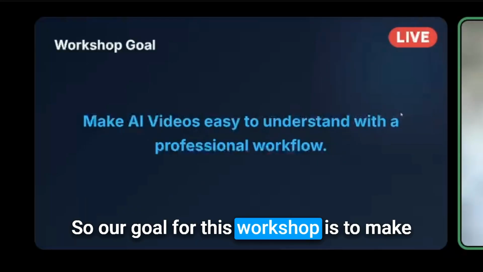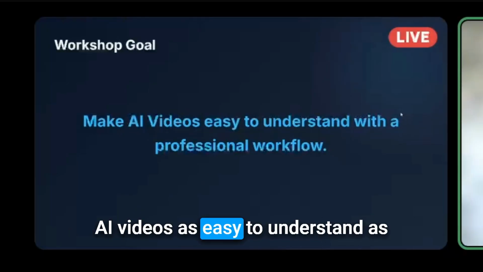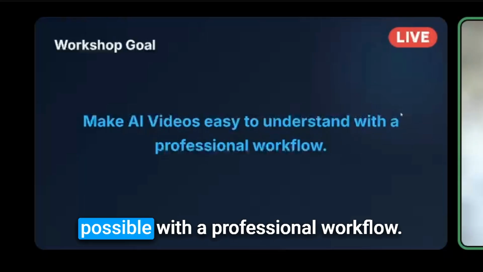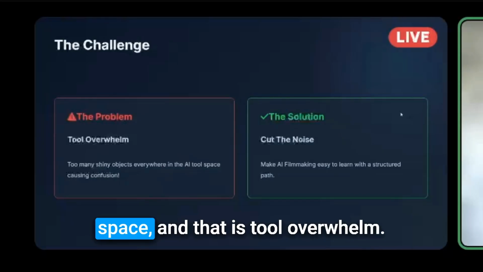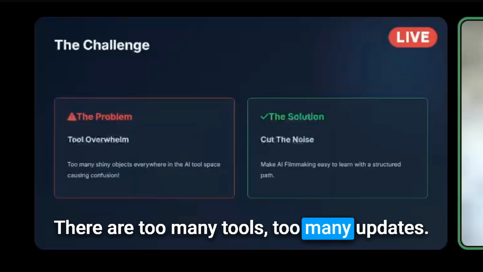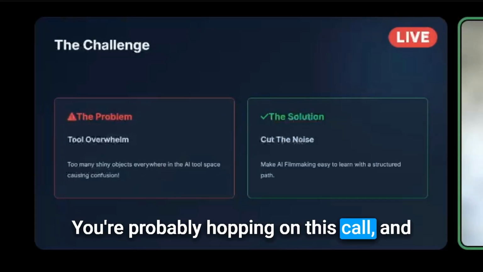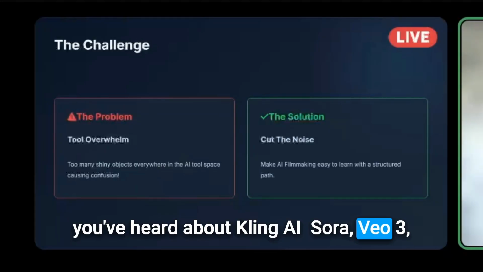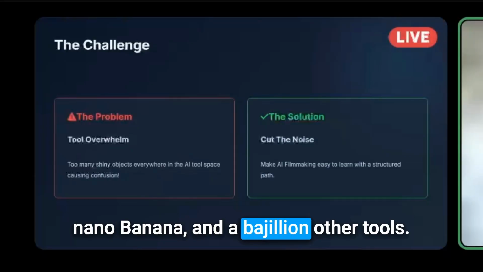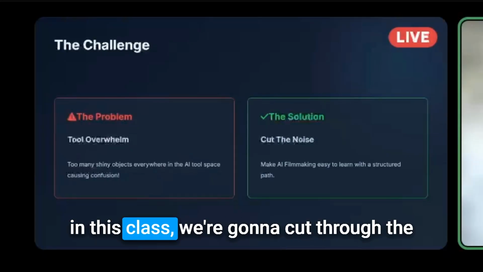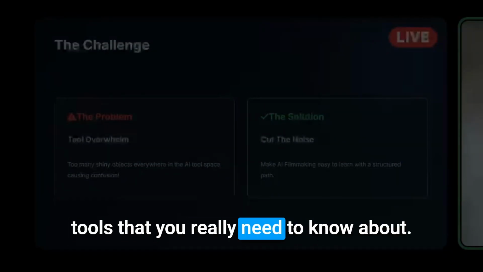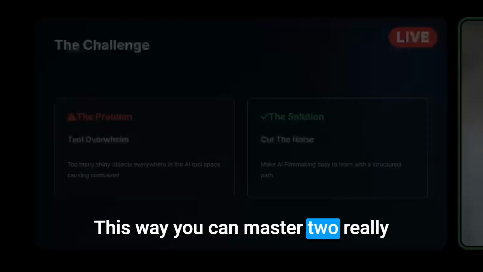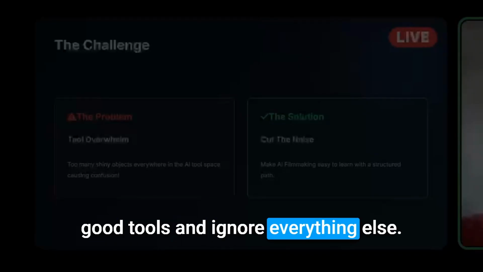So our goal for this workshop is to make AI videos as easy to understand as possible with a professional workflow. There's a big challenge in the AI video space, and that is tool overwhelm. There are too many tools, too many updates. You're probably hopping on this call and you've heard about Kling, Sora, VO3, NanoBanana, and a bajillion other tools. In this class, we're going to cut through the noise and simplify it down into the only tools that you really need to know about. This way, you can master 2 really good tools and ignore everything else.